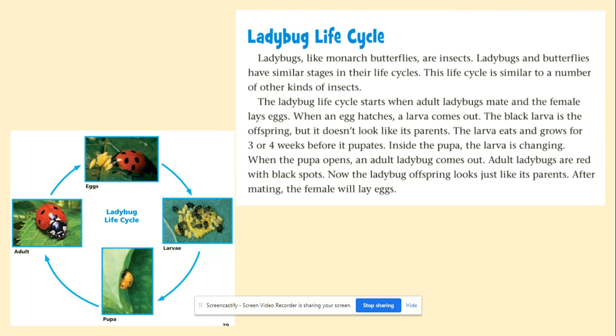The larva eats and grows for 3 or 4 weeks before it pupates. Inside the pupa, the larva is changing. When the pupa opens, an adult ladybug comes out. Adult ladybugs are red with black spots. Now the ladybug offspring looks just like its parents. After mating, the female will lay eggs.